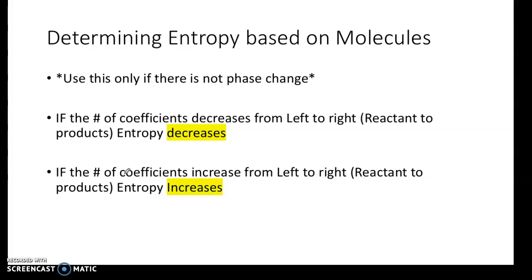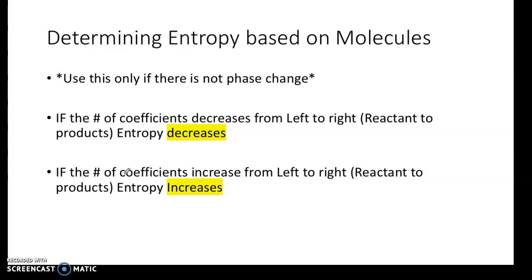Alright, the last part, determining entropy based on molecules. Use this only if there's not a phase change, right? So if the number of coefficients decreases from left to right, reactants to products, your entropy decreases. But if the number of coefficients increases from left to right, reactants to products once again, your entropy increases.